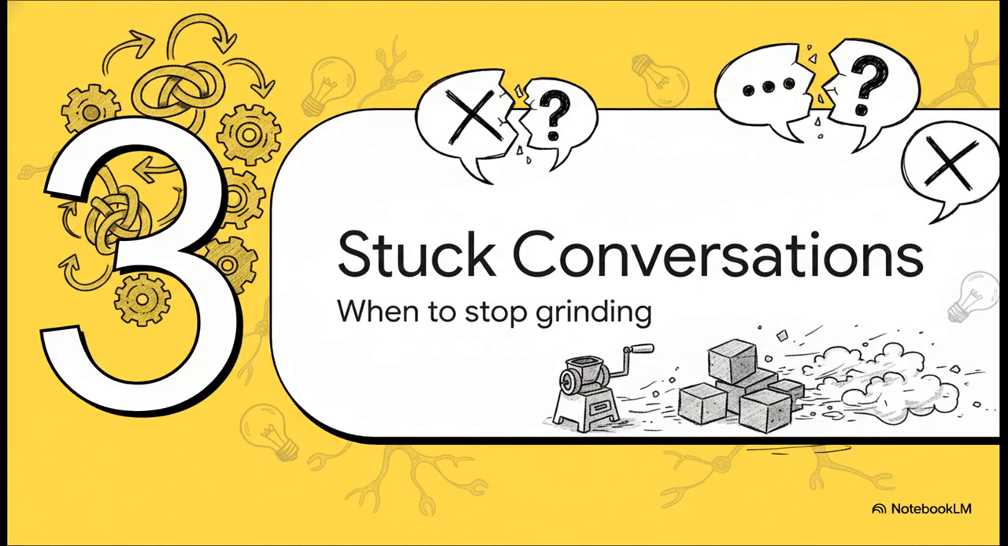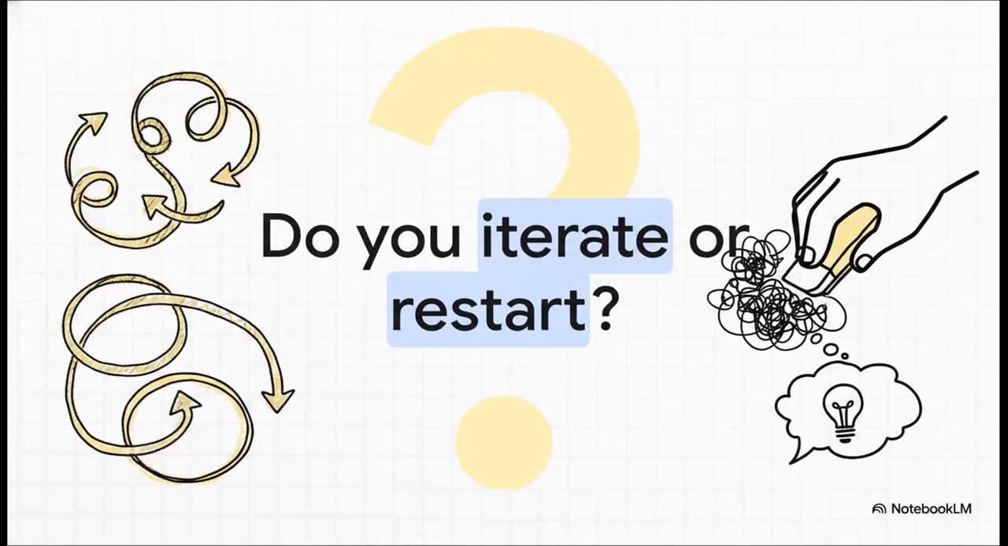Next up, rescuing a stuck conversation, or knowing when to stop grinding. Look, even with all these advanced techniques, you're eventually going to get an output that just isn't right. You ask for a fix, it shifts around a bit, but it's still wrong. You're faced with a classic dilemma. Do you keep offering vague feedback like, make it punchier, or is it time to just wipe the slate clean and restart completely? Iterate or restart?